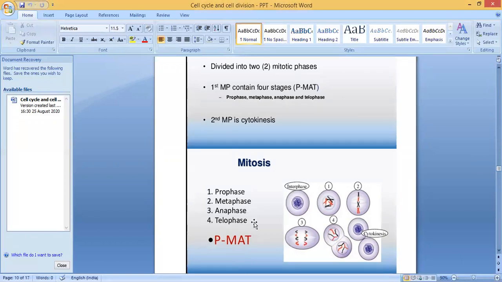In the first stage, prophase, four different things are happening. First, the chromatin fibers condense, become thick and form chromosomes. Second, they are moving to the center. Third, they separate, and through the spindle fibers they go to the ends or poles. Fourth, the nuclear envelope forms. After that, the cytoplasm starts to divide. In the last stage, cytokinesis, cytoplasm division completes and forms two daughter cells. These are the different stages and we will learn in detail.